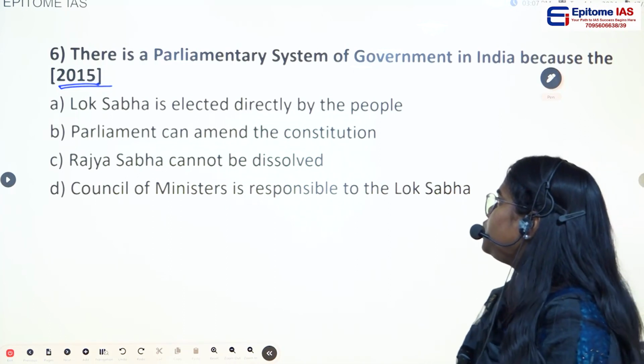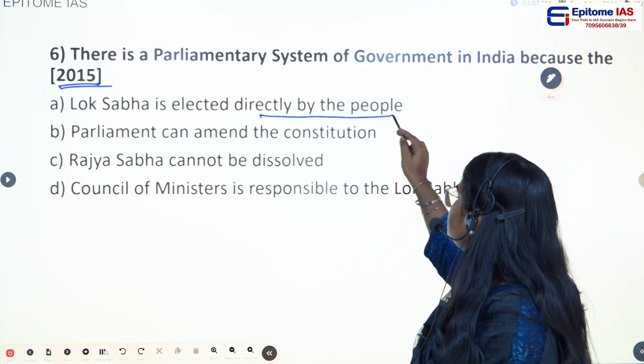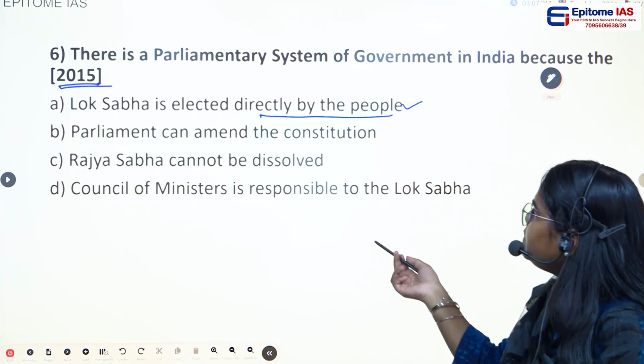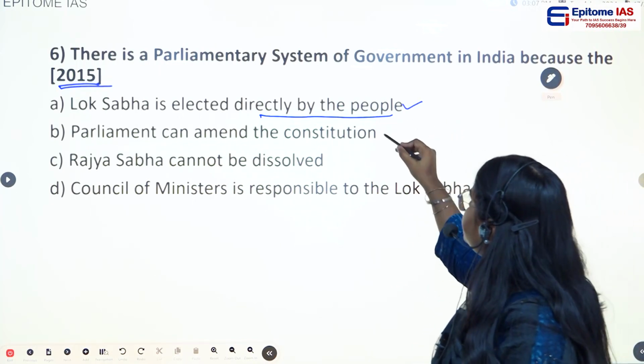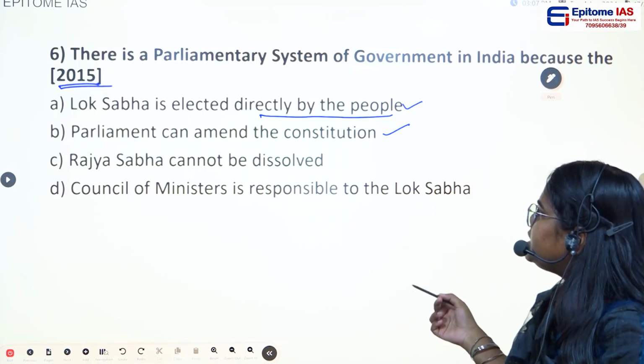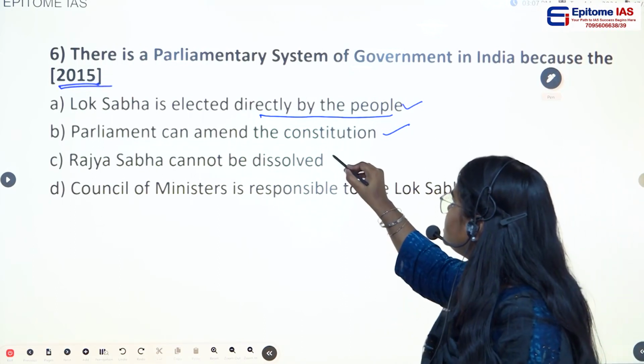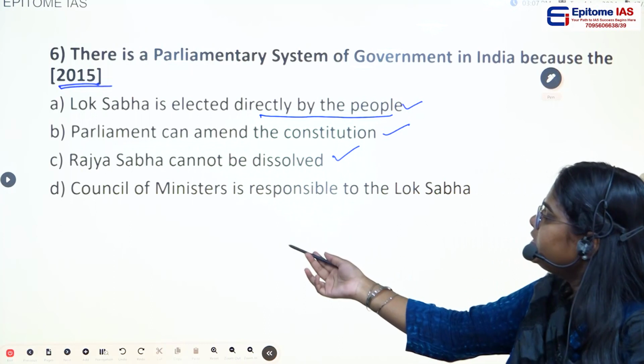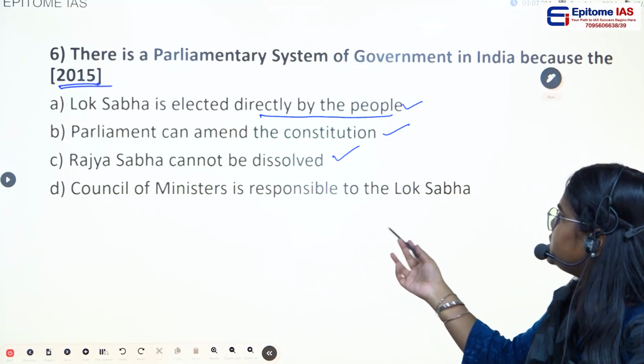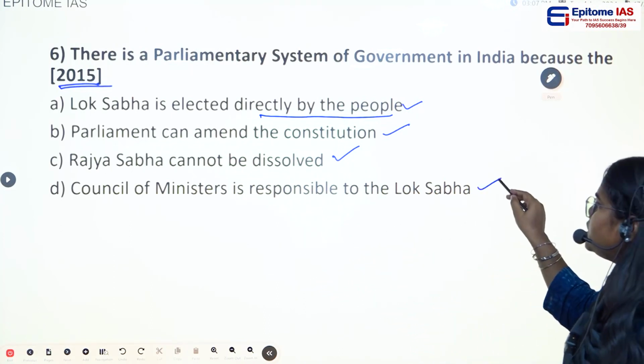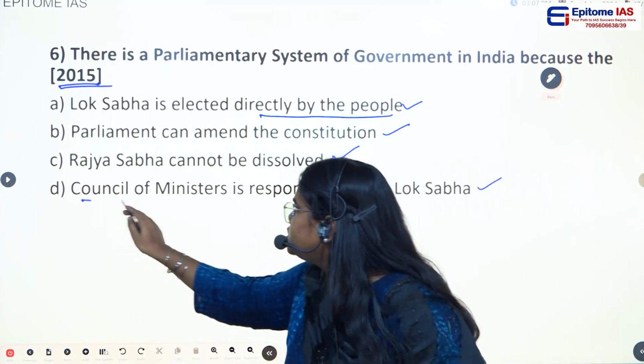If you see here, Lok Sabha is elected directly by the people. Yes, this statement is correct. Parliament can amend the constitution. Yes, Parliament can amend the constitution. Rajya Sabha cannot be dissolved. Yes, this is true because the Rajya Sabha is a permanent house. Then D, Council of Ministers is responsible to the Lok Sabha. Yes, the Council of Ministers are responsible to the Lok Sabha.